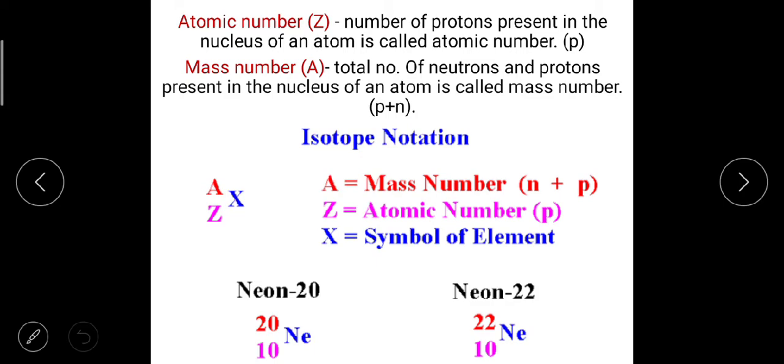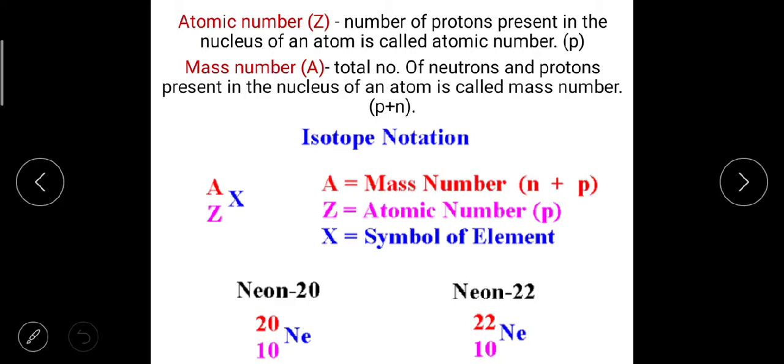Next is mass number, which is denoted by the capital A. Mass number is the total number of neutrons and protons present inside the nucleus of an atom. Atomic number is the number of protons, that is small p, and mass number is the number of protons plus the number of neutrons present inside the nucleus, that is small p plus small n.